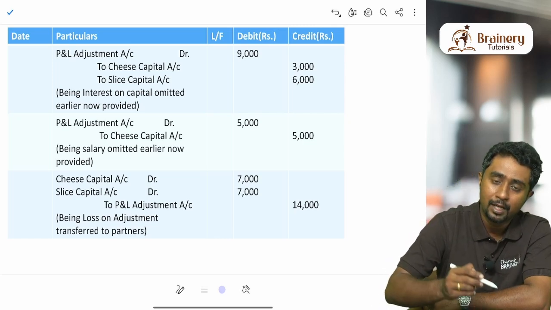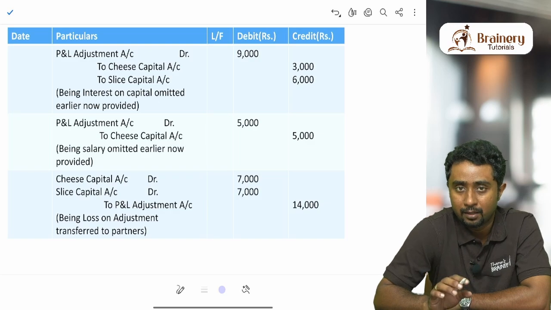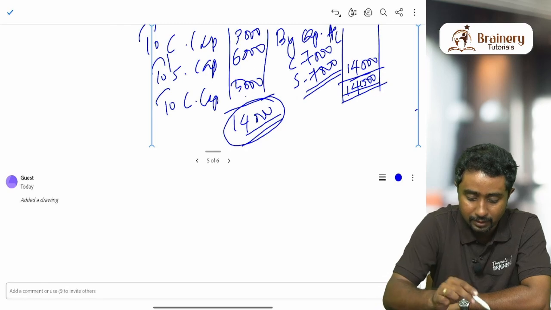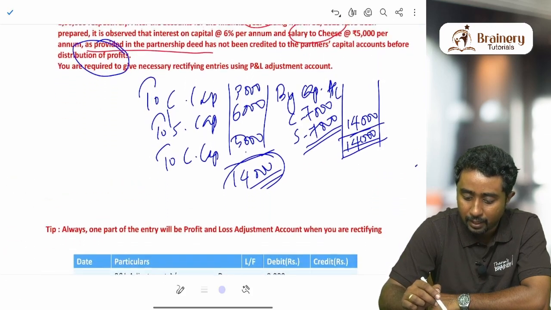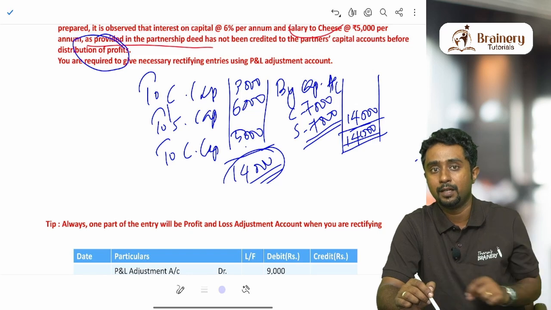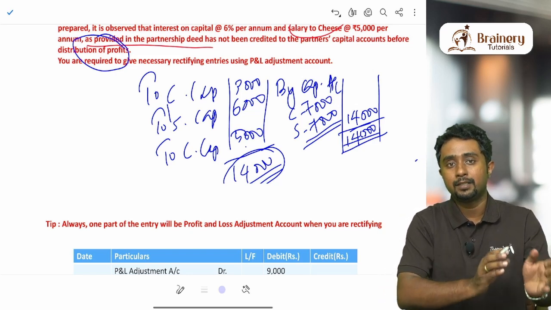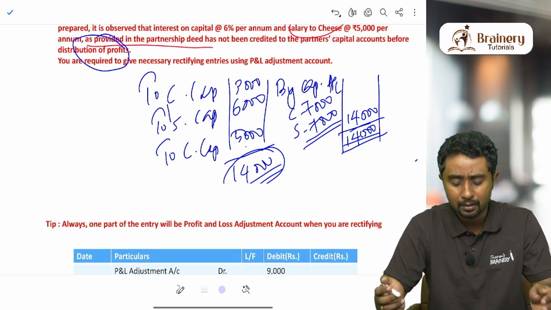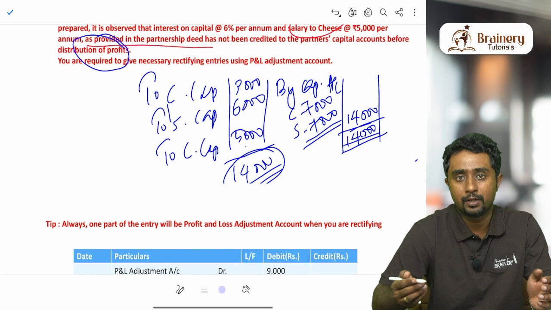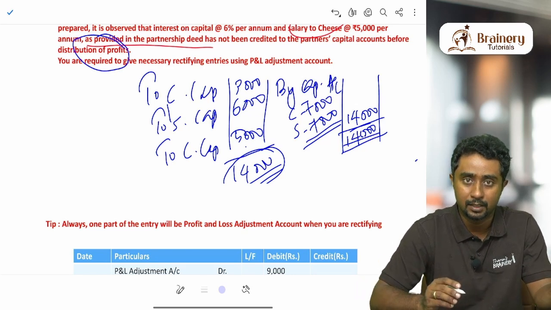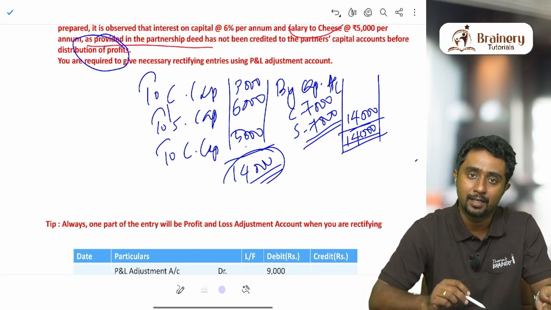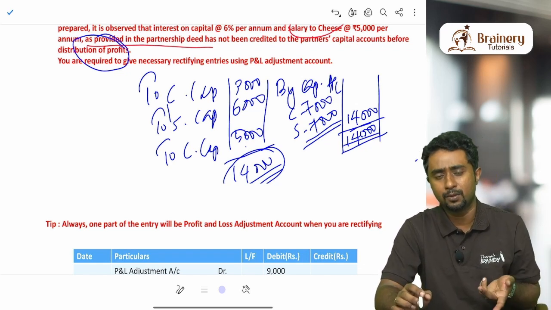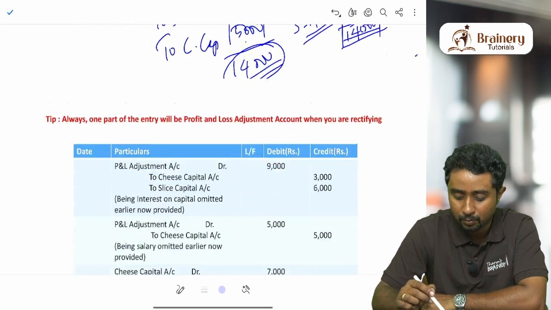Basically, because of these mistakes, the partners suffered a loss. How did I find that loss? After preparing the profit and loss adjustment account, I got this 14,000. How did I come to know that it is a loss? If the debit side of this profit and loss adjustment account is more and the credit side is less, then it is a loss. Similar to your profit and loss appropriation account, where credit side more and debit side less means profit. Here debit side is more and credit side is less, so obviously it is a loss. This loss we are transferring to the partners' capitals.